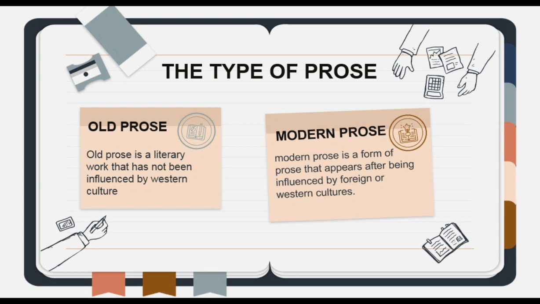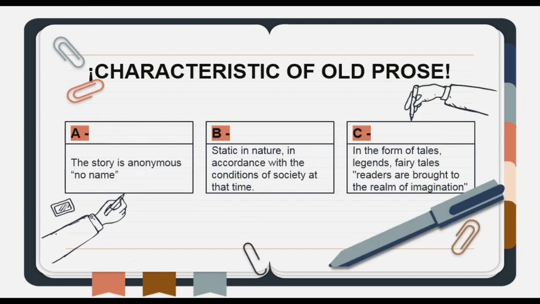Old prose is a literary work that has not been influenced by Western culture. Meanwhile, modern prose is a form of prose that appears after being influenced by foreign or Western cultures. A characteristic of old prose is that the story is anonymous.